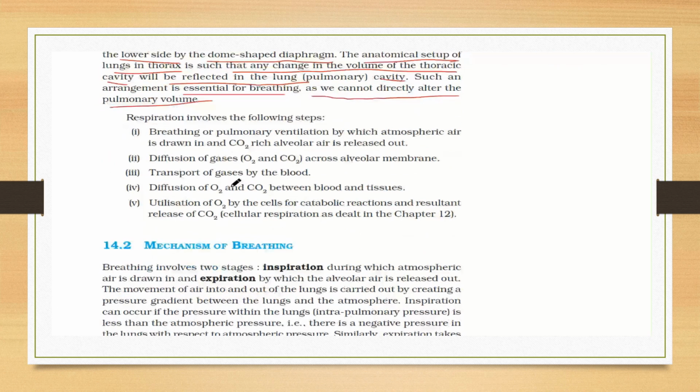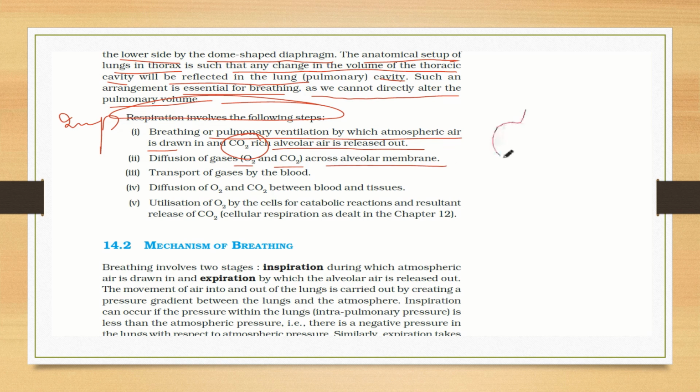So respiration involves the following steps, which are very important. First, breathing or pulmonary ventilation, by which atmospheric air is drawn in and carbon dioxide-rich alveolar air is released out. Next, diffusion of O2 and CO2 across the alveolar membrane. In the alveoli, the O2 and CO2 exchange happens across the alveolar membrane.